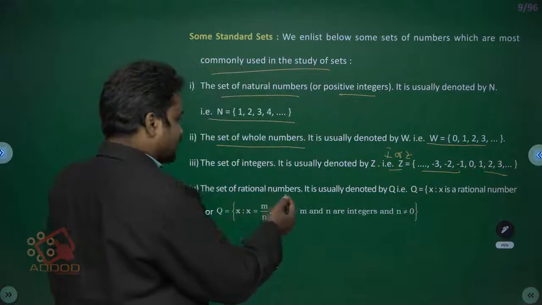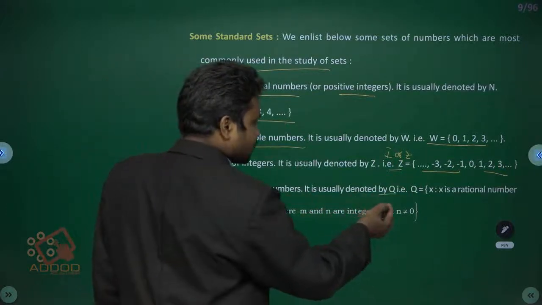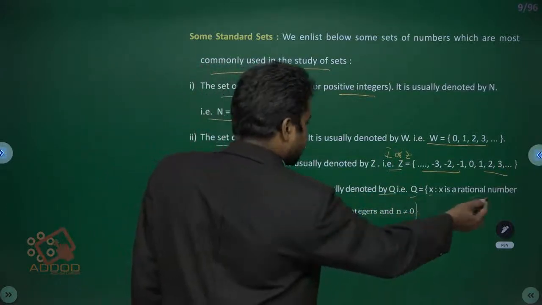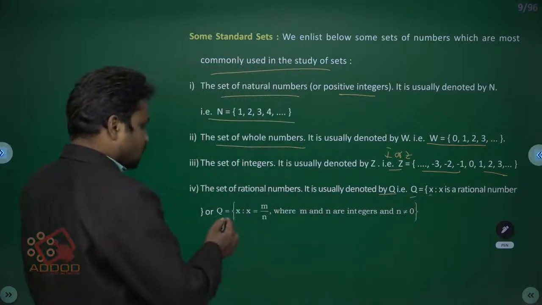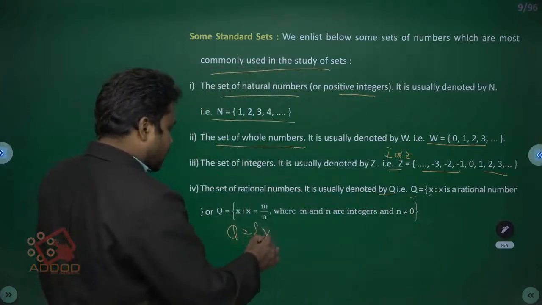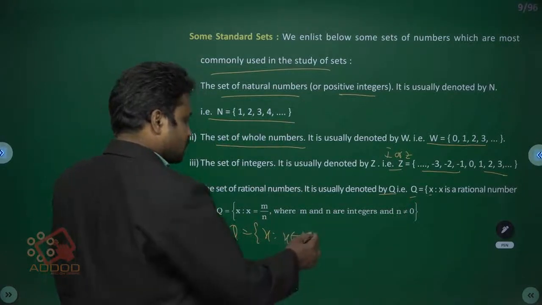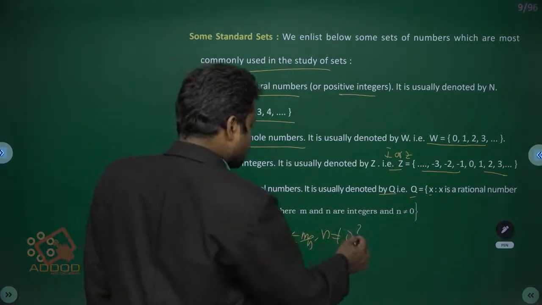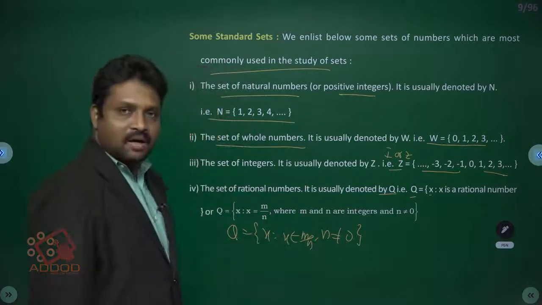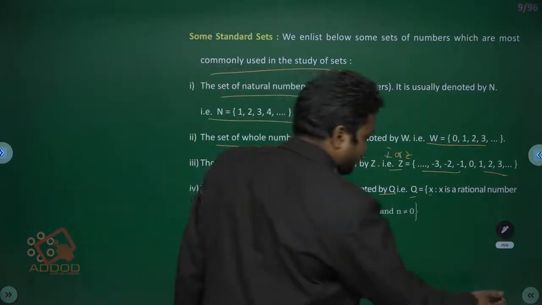The set of rational numbers is denoted by Q. Then Q is equal to the set of x such that x is a rational number, or Q is equal to the set of x such that x belongs to m by n, or p by q, where n is not equal to 0. Here m and n are two integers.